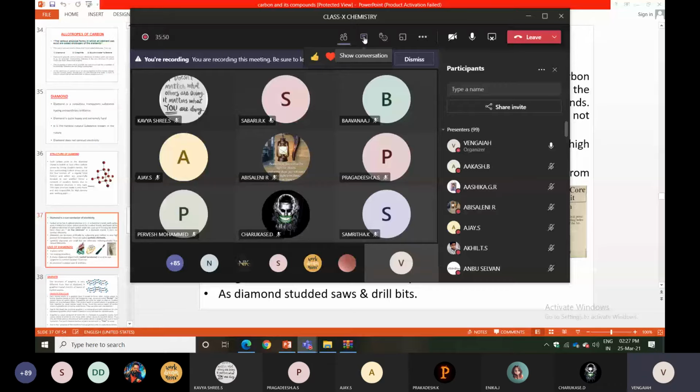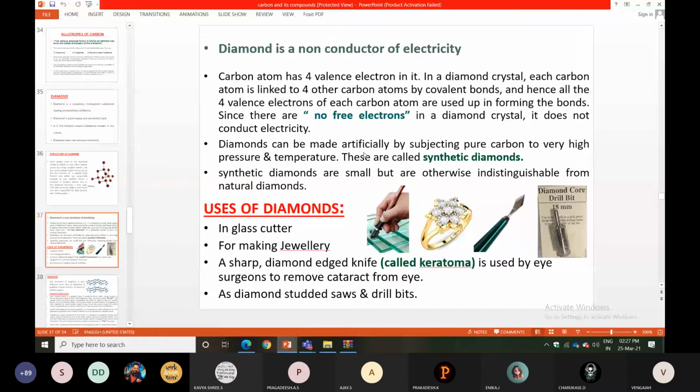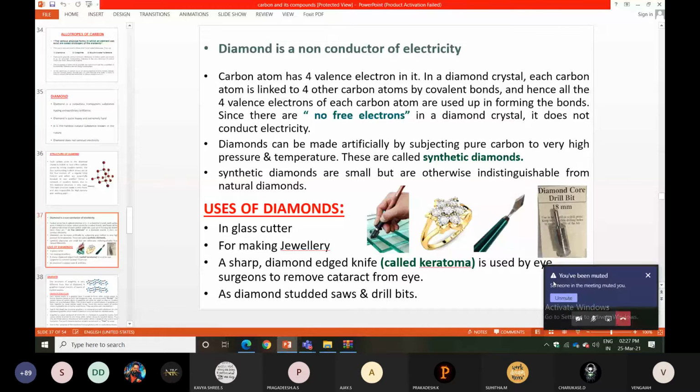Diamond can also be made artificially, a synthetic diamond.